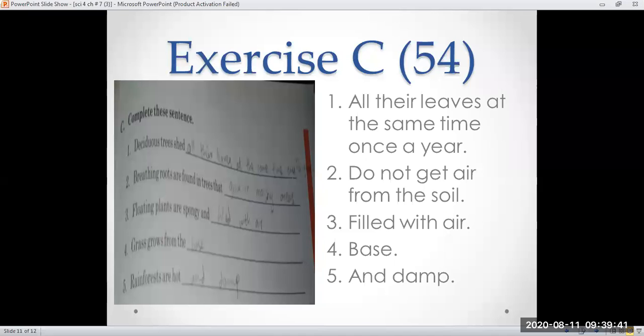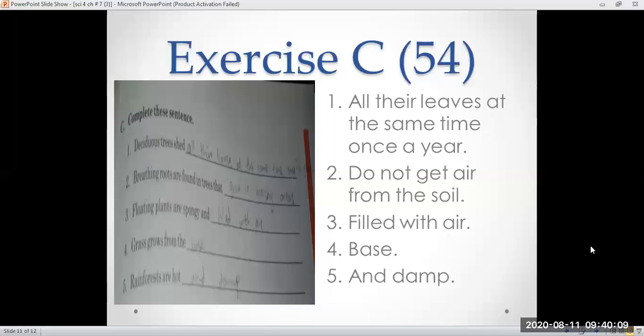Third one is floating plants are spongy and filled with air. Teacher, Nimra, over here. Teacher, your voice is not coming through. What was number 2?